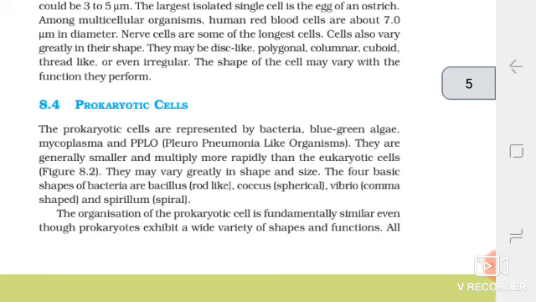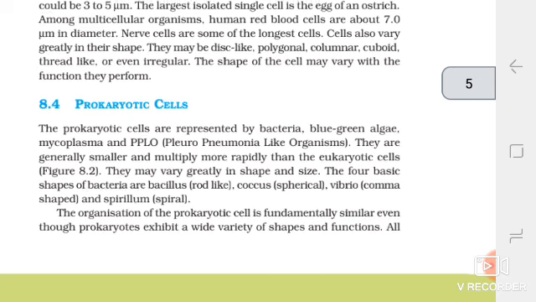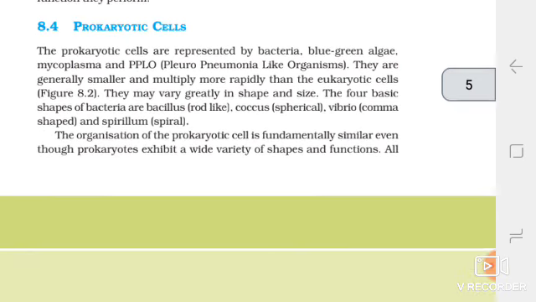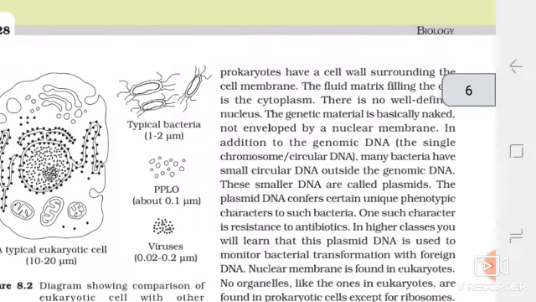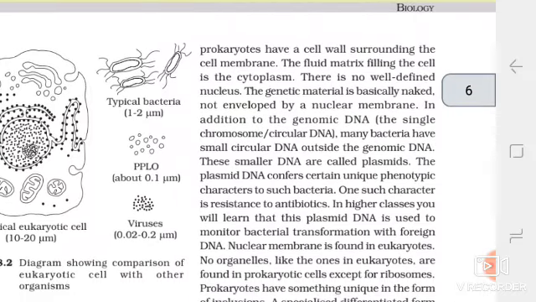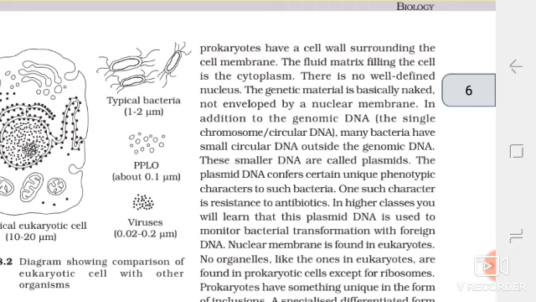The organization of the prokaryotic cells is fundamentally similar, even though prokaryotes exhibit a wide variety of shapes and functions. All prokaryotes have a cell wall surrounding the cell membrane. The fluid matrix filling the cell is the cytoplasm. There is no well-defined nucleus. The genetic material is basically naked, not enveloped by a nuclear membrane. In addition to the genomic DNA, the single chromosome, there is circular DNA.